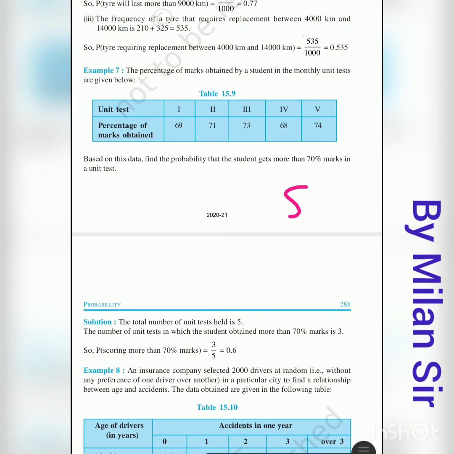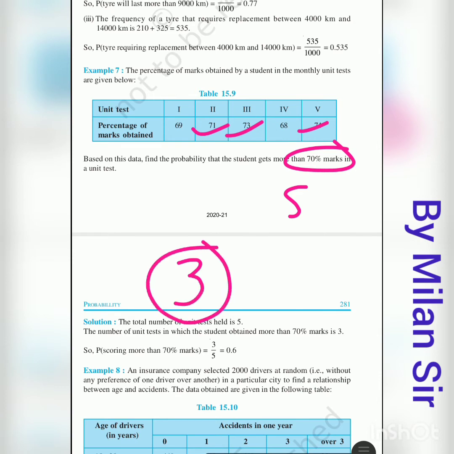Now we need to find the probability for more than 70 percent. So how many times did the student get more than 70 percent? Here more than 70, here more than 70 and here more than 70. So total 3 times the student got more than 70 percent. So favorable outcomes is 3.